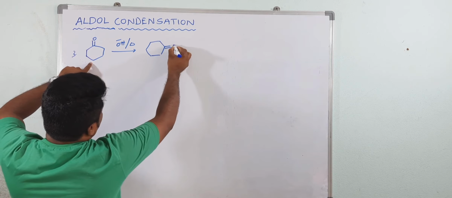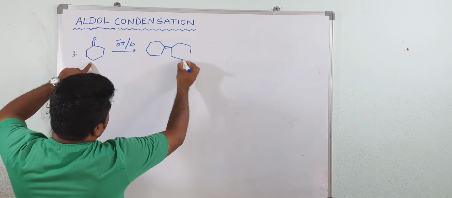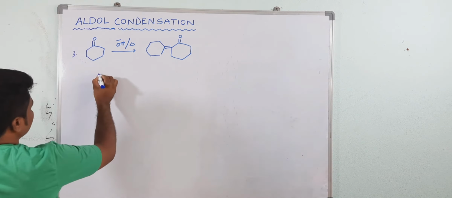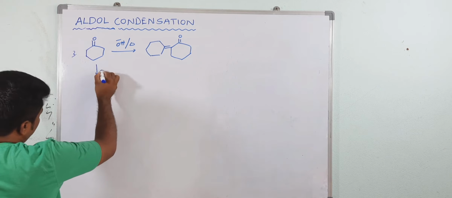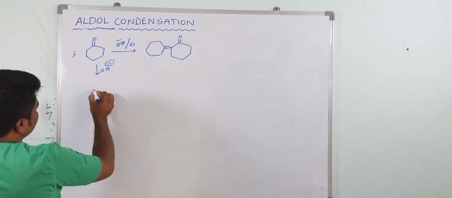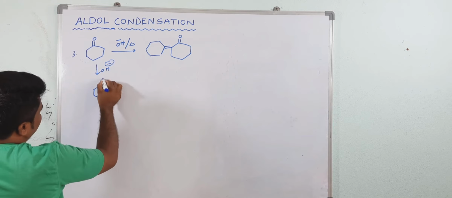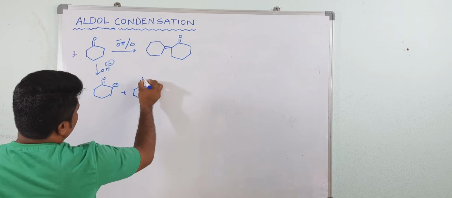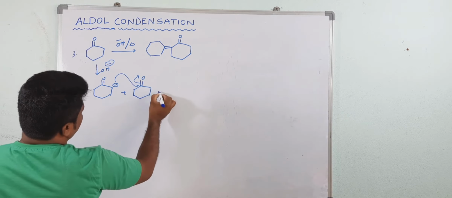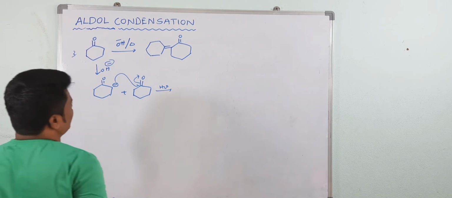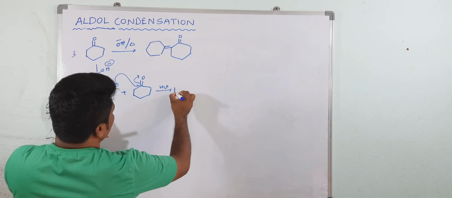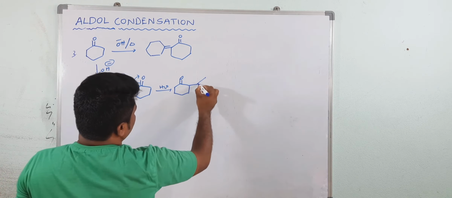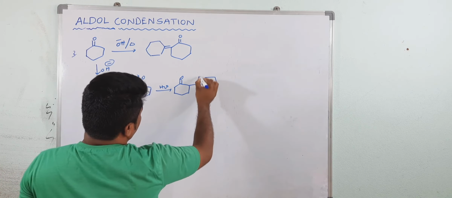So here there is a double bond and one more cyclic ring, and this is cyclohexane. First, in the presence of OH minus, an enolate will form, and this enolate reacts with one more carbonyl group like this. In the presence of water it becomes OH. This is a 6-member ring.